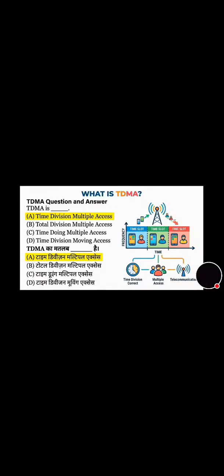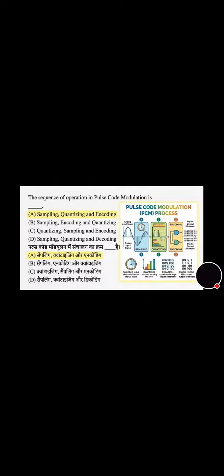And now we will move towards the next question. That's on the screen. The sequence of operation in pulse code modulation is, and its correct answer is option A, that is sampling, quantizing, and encoding. Now we will move towards the next question. PLC can be abbreviated as, the full form of PLC is asked in this, and its correct answer is option A, that is programmable logic controller.